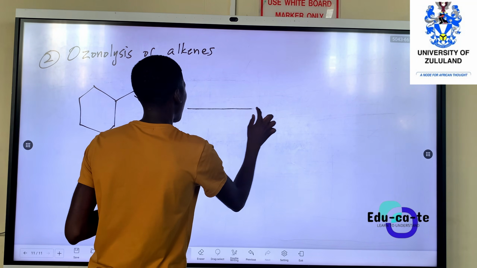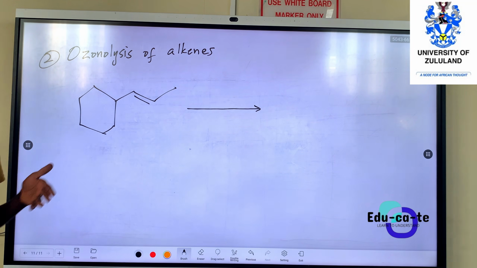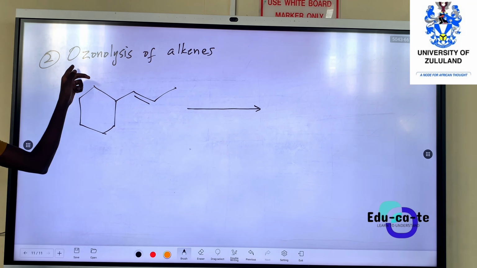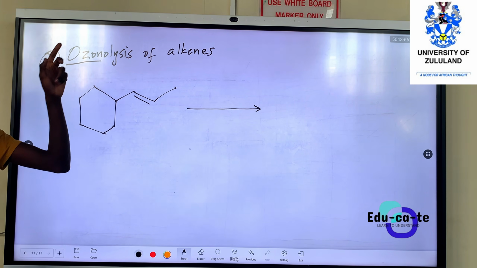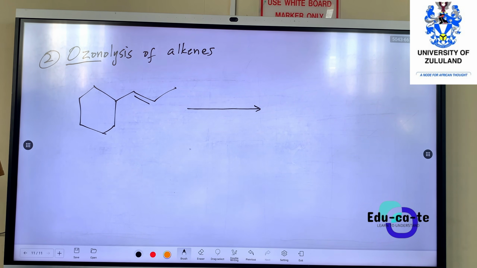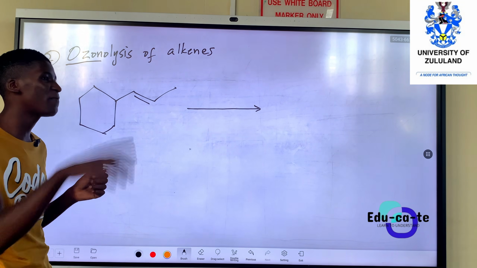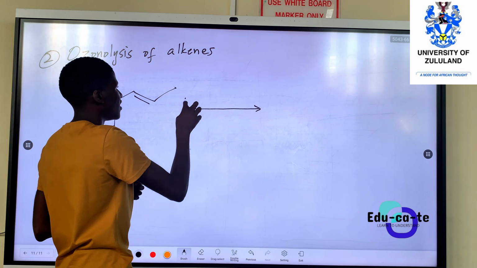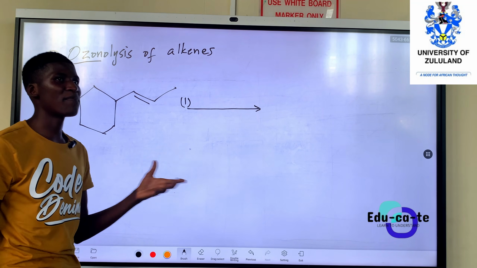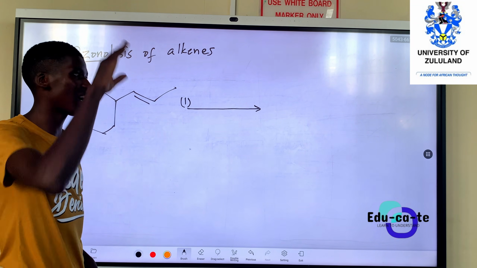If we are doing ozonolysis, basically ozone, you guys know what ozone is. Ozone is just 3 atoms of oxygen. It doesn't exist on Earth per se, naturally, but it is found outside the Earth.